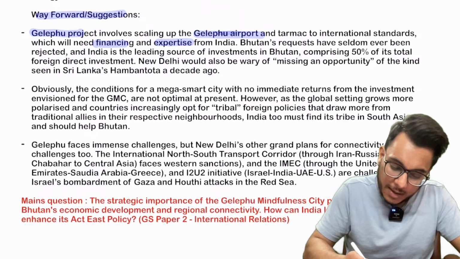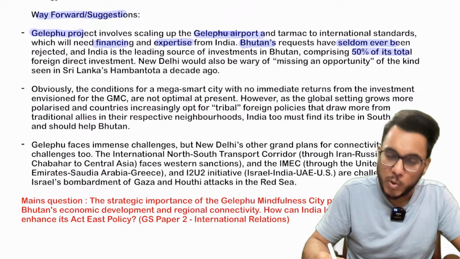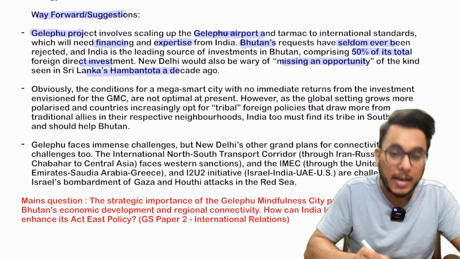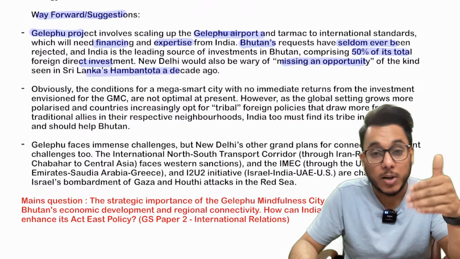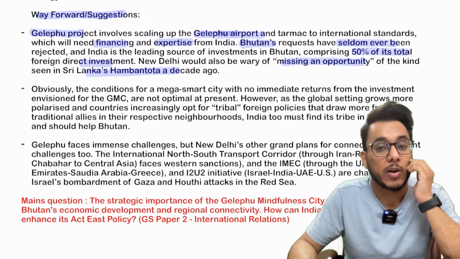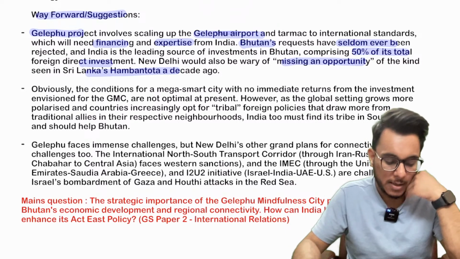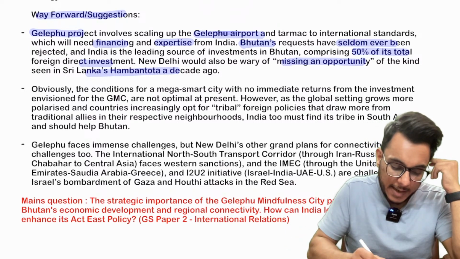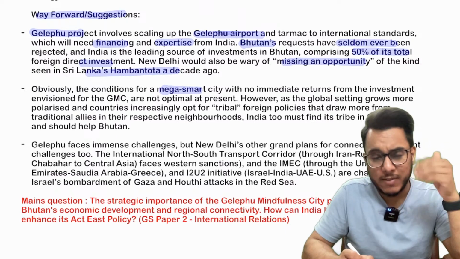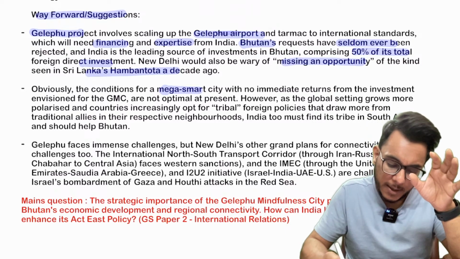Also, whenever Bhutan has requested anything from India, India has not rejected it. Around 50% of Bhutan's total FDI comes from India. New Delhi also doesn't want to deliberately miss the opportunity in Bhutan, because we did not take the opportunity in Sri Lanka, and China entered and has now taken over Hambantota port on a 99-year lease. So in order to avoid the presence of China in our backyard, India has to invest. Also, this Guelphu mega smart city will not be giving any return right now. It will have a long gestation period, but India, not expecting immediate return, needs to invest in Guelphu.